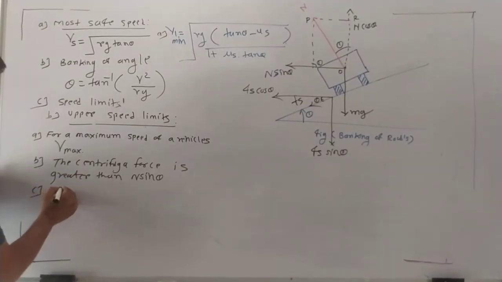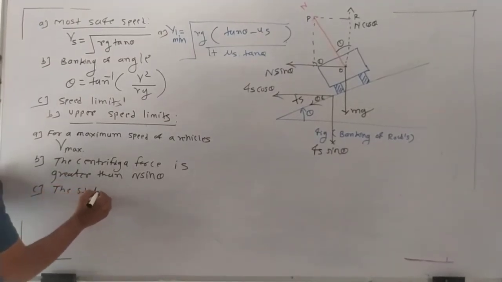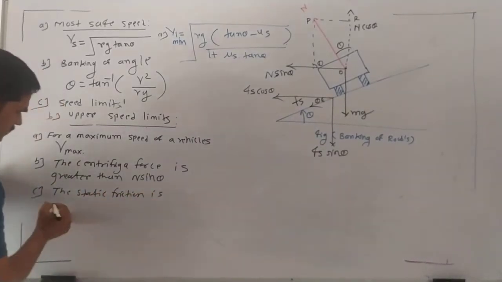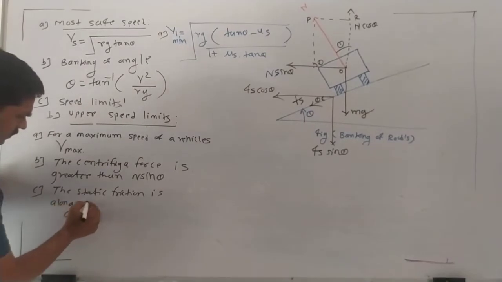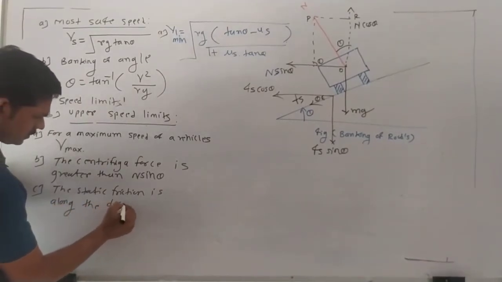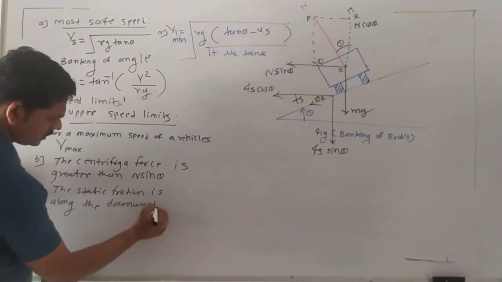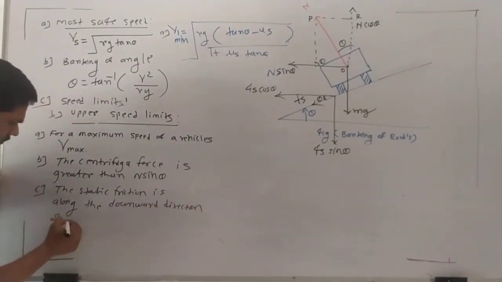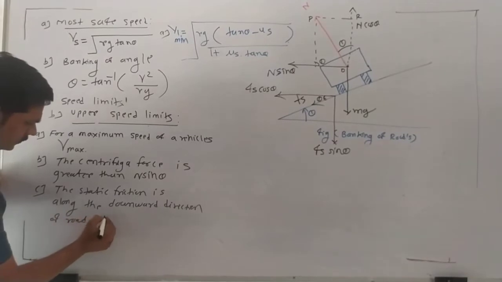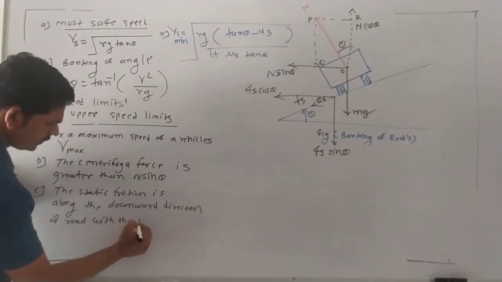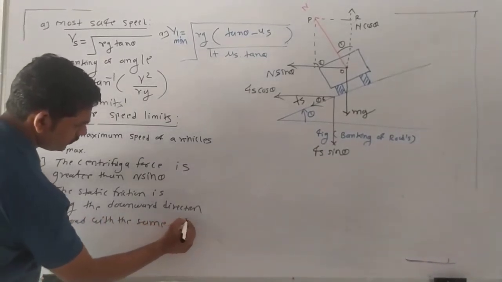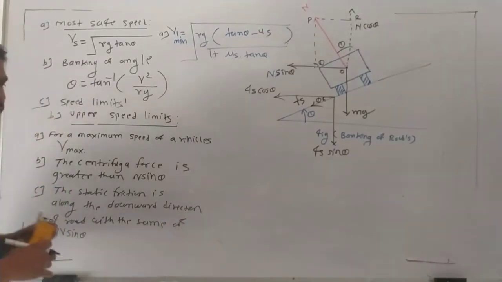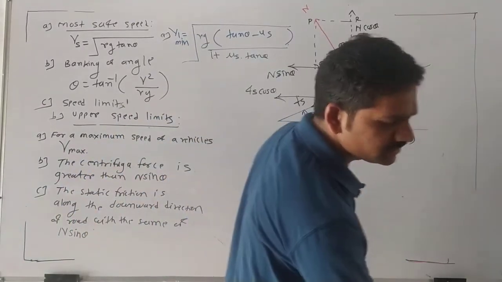So the static friction is along the downward direction of the road, with the same of N sin theta. In that direction all these things occur.